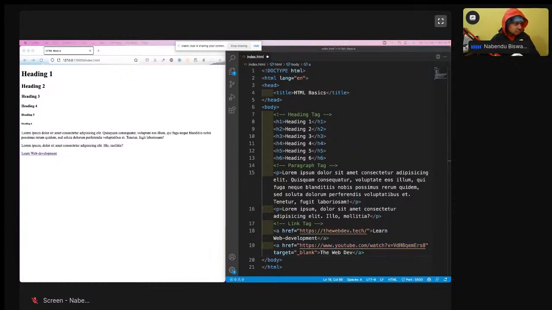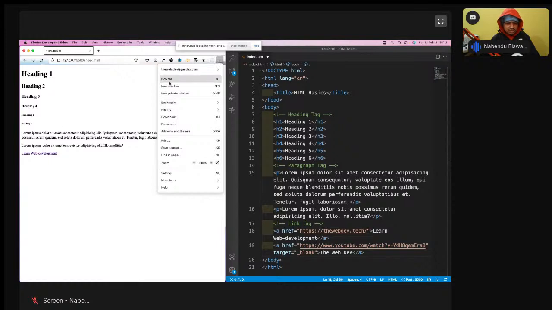Zoom it. I think it is at a very high zoom level. If you are telling about this HTML, which one do you want to zoom? You want the code to be zoomed, or you want this to be zoomed? It's always better to see it on a laptop, but I'm also seeing it on a desktop, mobile, and all.